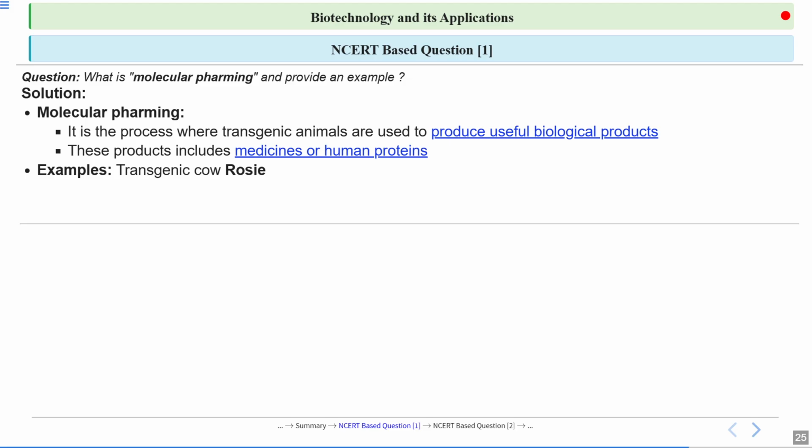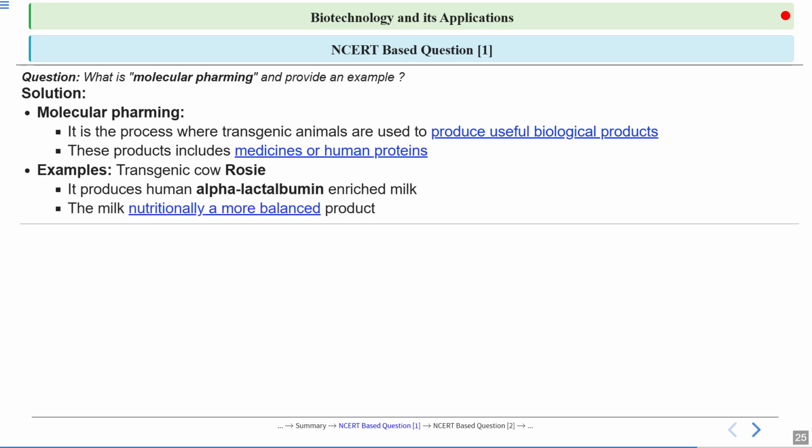For example, we have studied about the first transgenic cow, Rosie. What Rosie can do, it can produce milk which is enriched in human alpha-lactalbumin. And what this alpha-lactalbumin is doing, this is very beneficial for the infant. It is providing more nutrition, a more balanced nutrition. And yeah, so this transgenic cow is able to produce that.